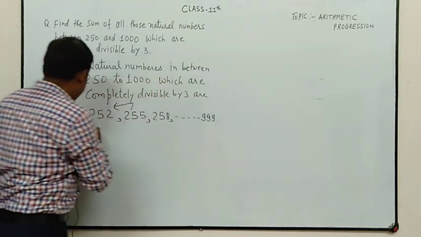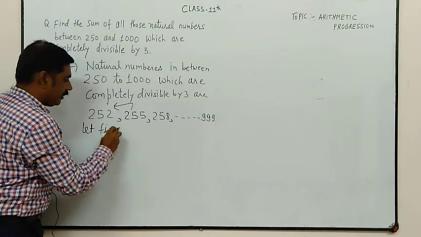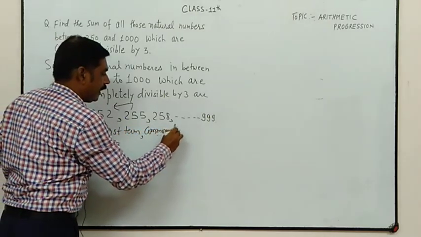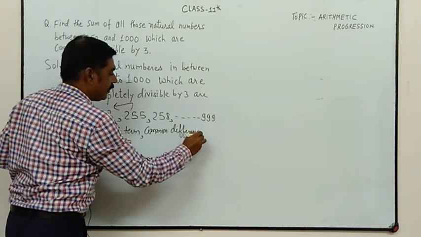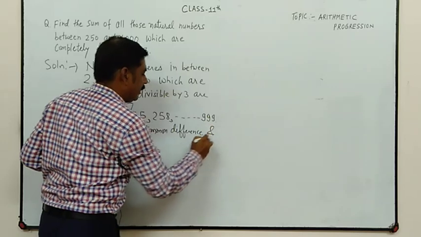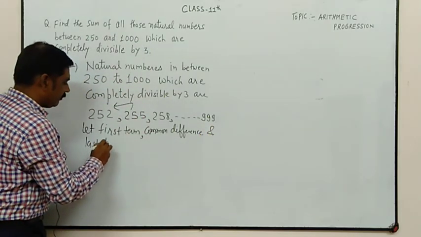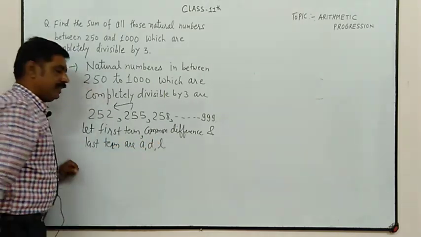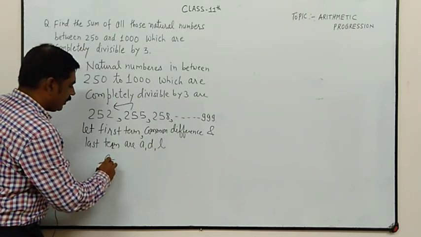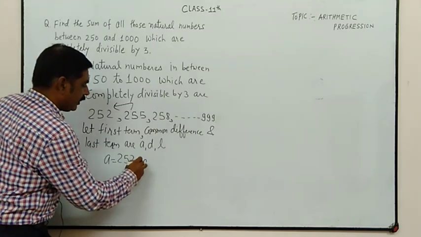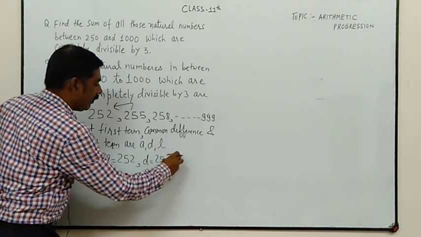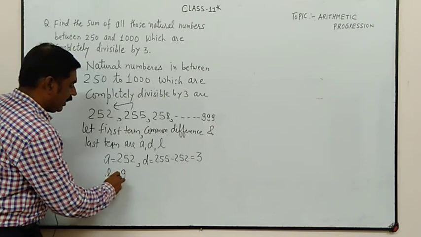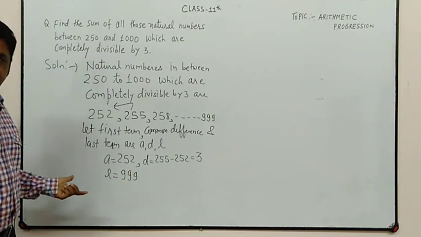So let first term, common difference and last term be A, D, L. So A is equal to 252, D is 255 minus 252, the answer is 3. So L is equal to 999, right?